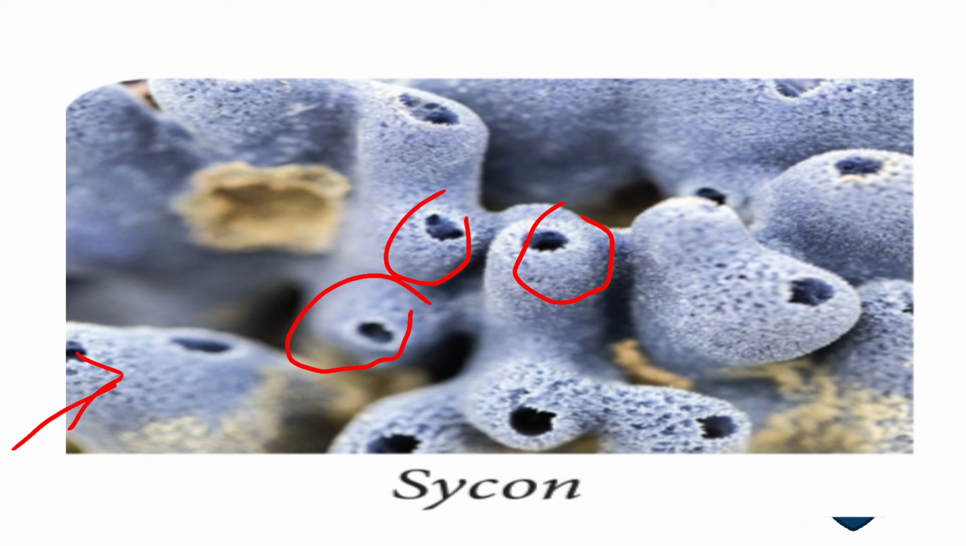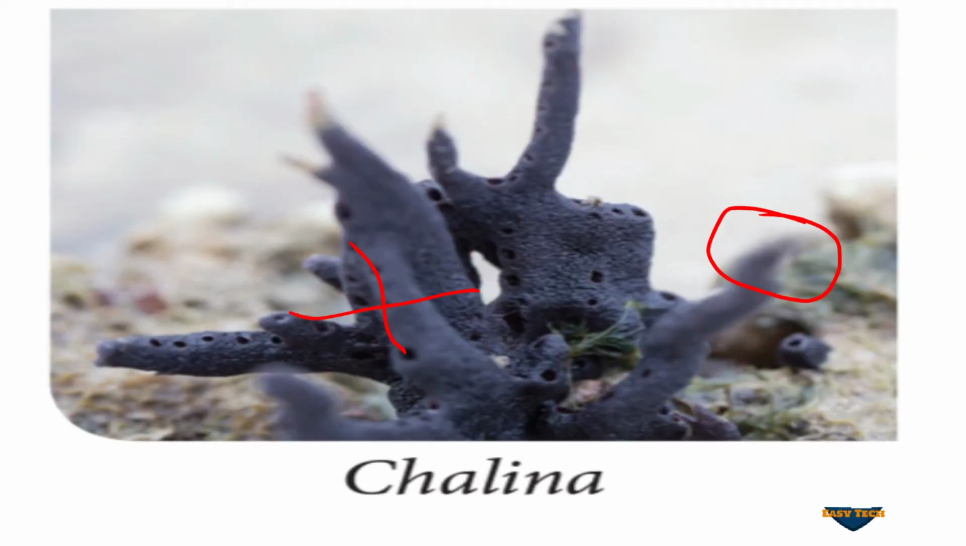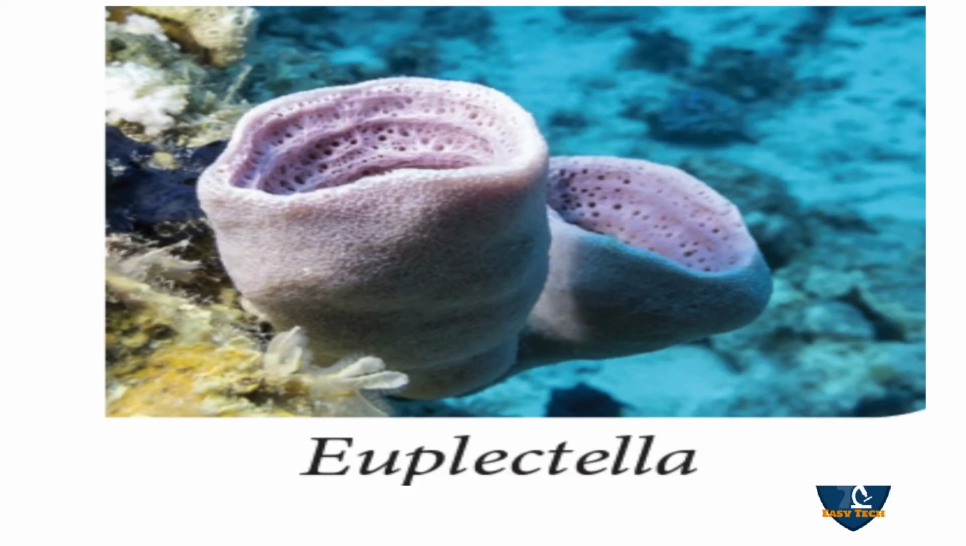So this is Sycon, and you can see this Hyalonema. Here you can see the pores are larger, and it looks like a plus symbol, and you can see a larger pore also. It is also one of the types of Porifera, one of the types of sponges. And you can see here is Chalina, the Chalina sponge. And the next one is Euplectella. You can see how the large pores are bearing spicules.